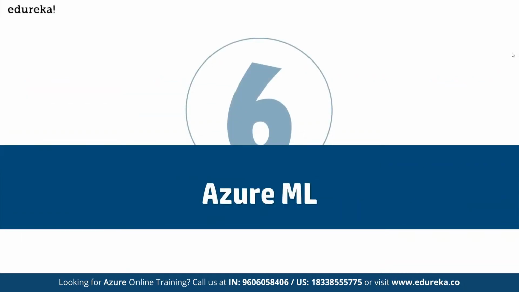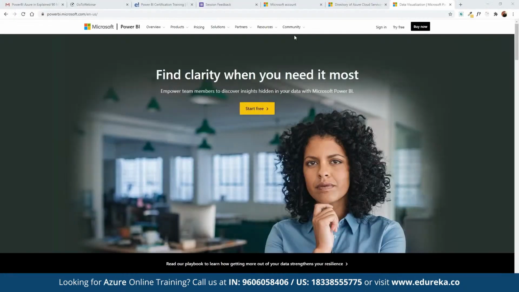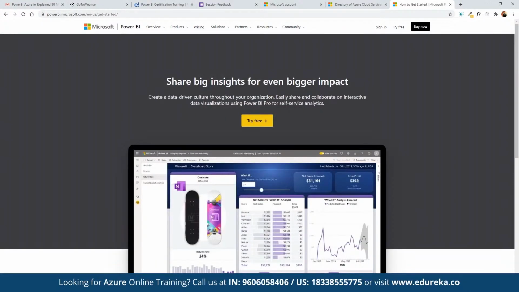All right, before we jump into Azure ML, let's see how we can work with Power BI individually so that we have a complete understanding of Power BI first. Now, Power BI is offered as a free tool for individual users. So we can download the community version of Power BI that we can use for free. We can refer to powerbi.microsoft.com, and here we can click on start for free, where we have to enter our own details.